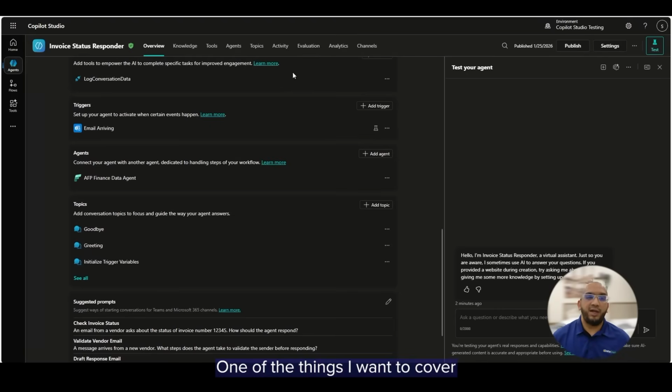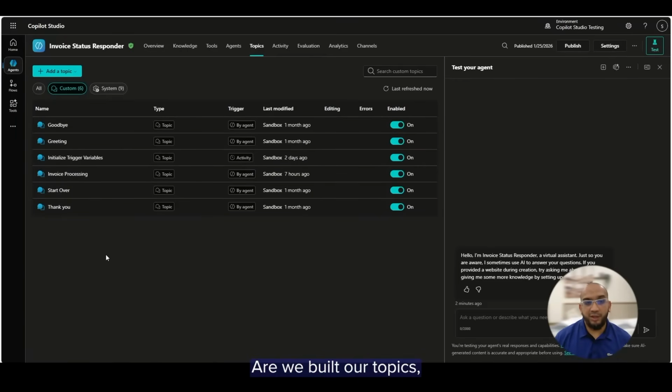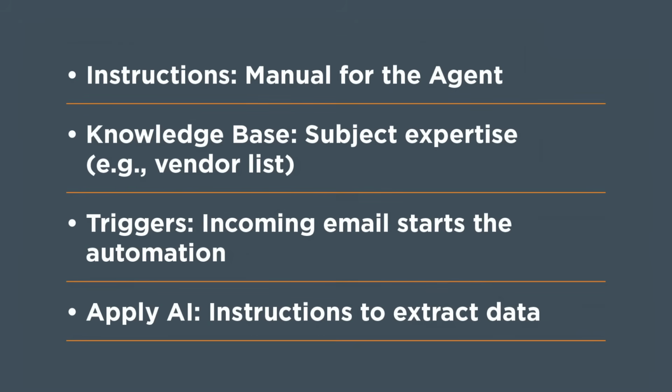One of the things I want to cover before we go into the details, think about topics. This is essentially as it's having conversation, it understands what we're working on. So think about this way. We built out topics, the goodbyes and greetings come with it, but how does it extract the data from the emails and things like that? That is the part we are doing here from a topics perspective. So with that, let's jump straight into the flow of the build of a Copilot Studio agent.